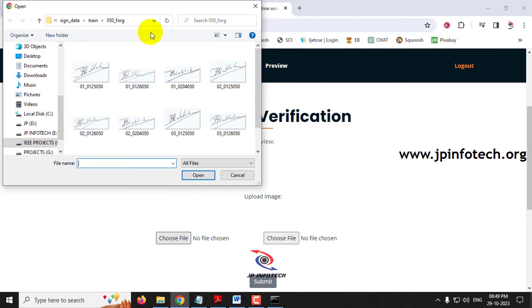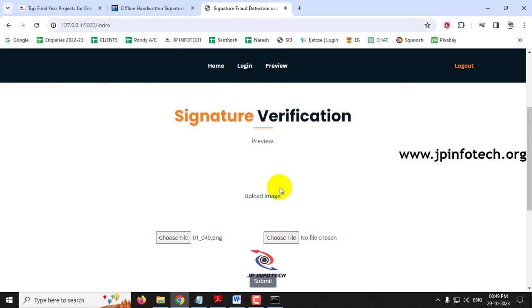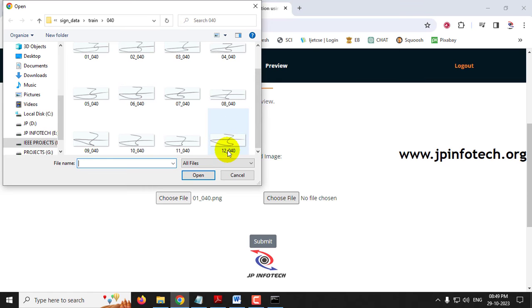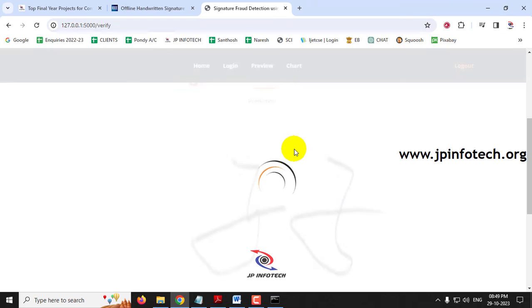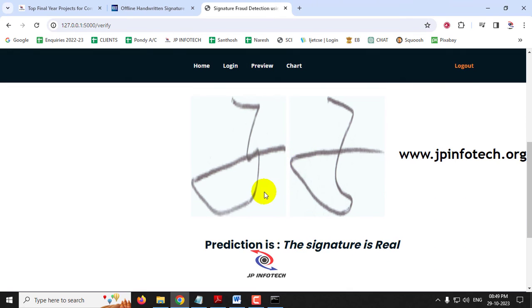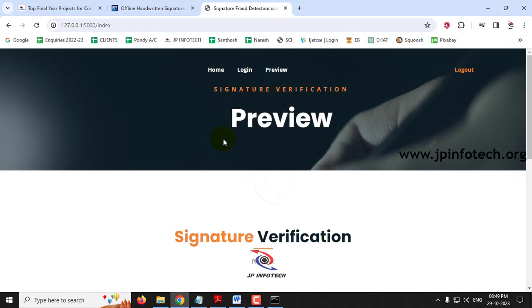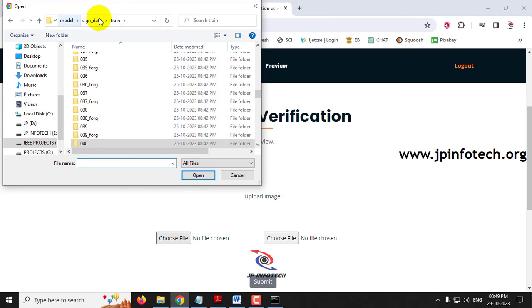This time I'll go to some other folder, say for example this one, 40. Let me select an image in the same folder. There are lots of images. I'll just select one in the same folder and submit. So now you can see both the images, and it has been printed that the signature is a real signature. In this way you can check all the other cases, whichever combinations are available.